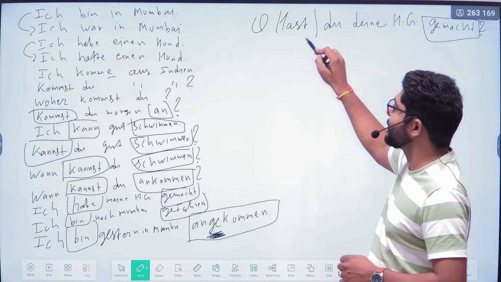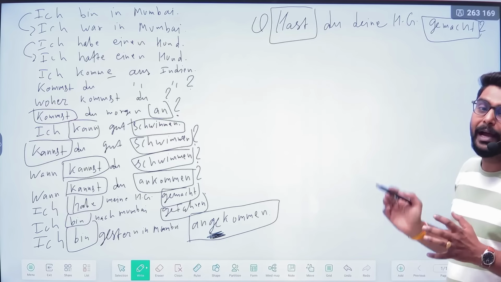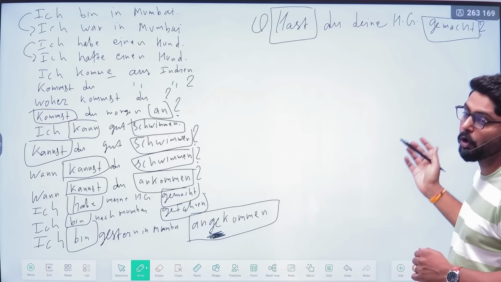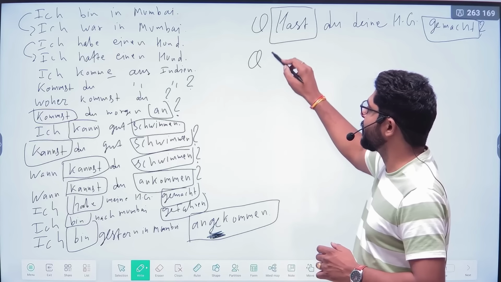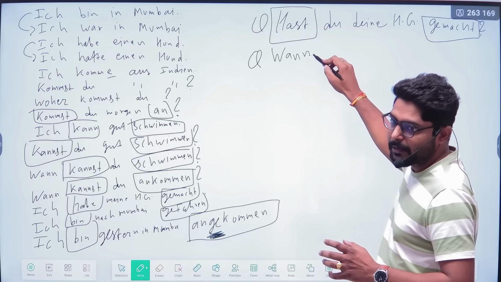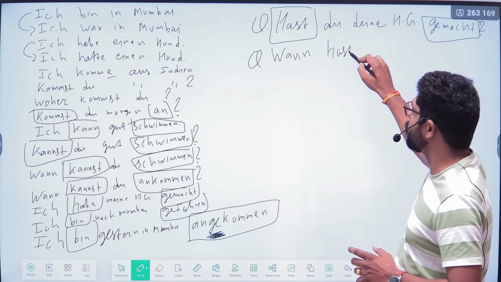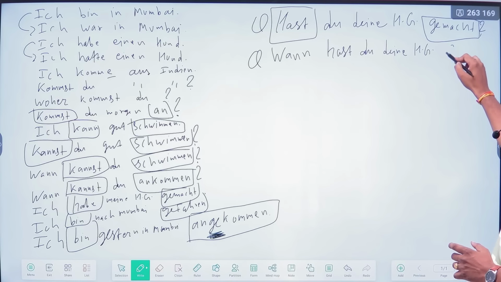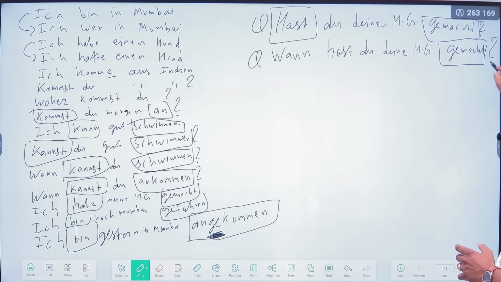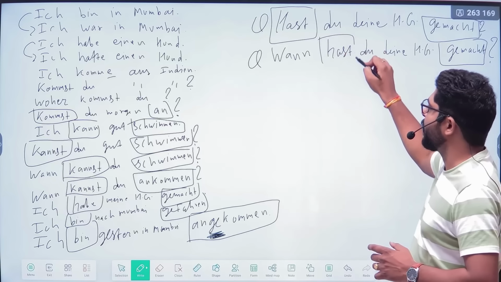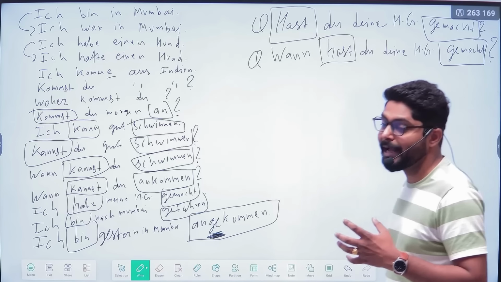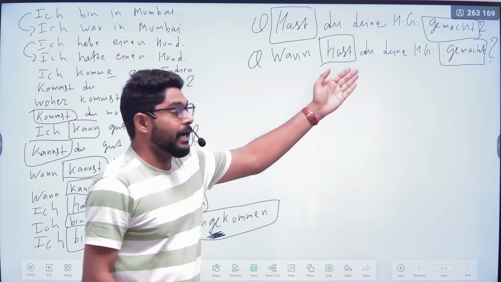So still you can see here the Partizip II form of the verb is at the end of the sentence even though it is a yes and no question. Next one, wann is a question word. So, wann hast du deine Hausaufgabe gemacht? So as you can see here in the W question word also, the Partizip II form of the verb is at the end of the sentence.